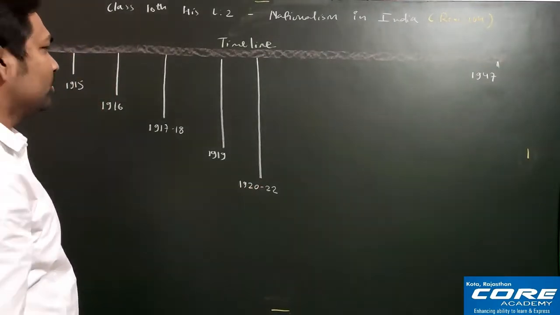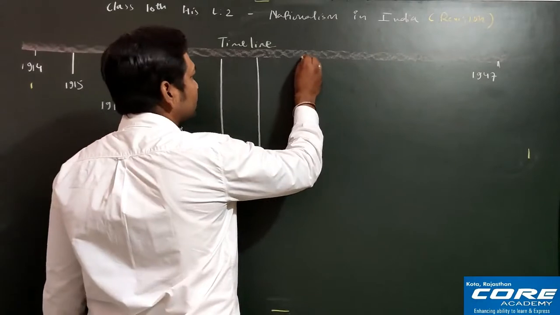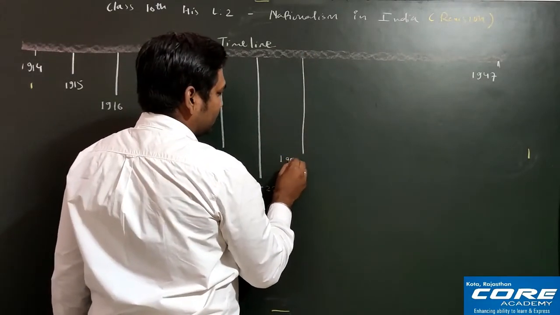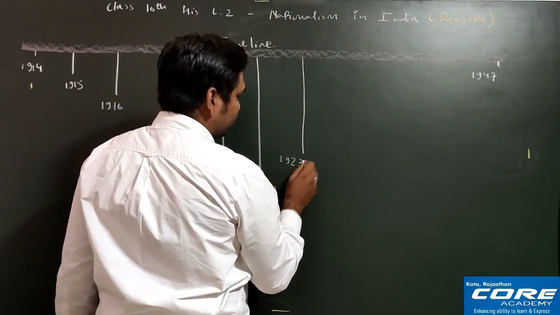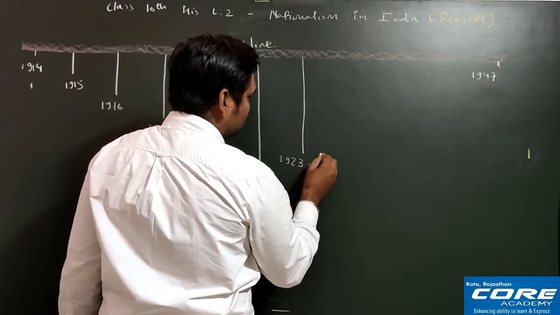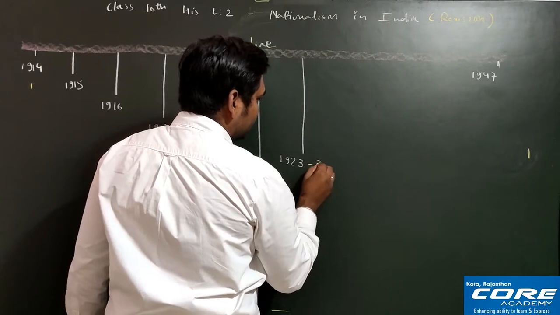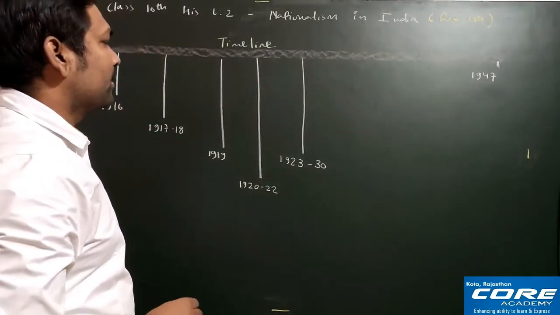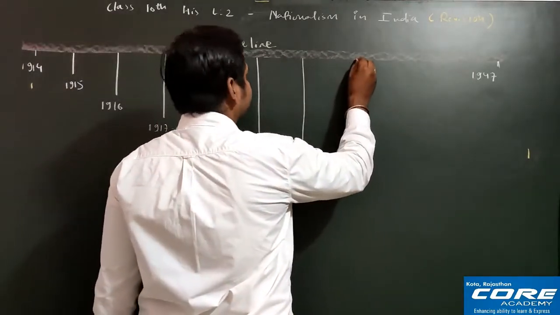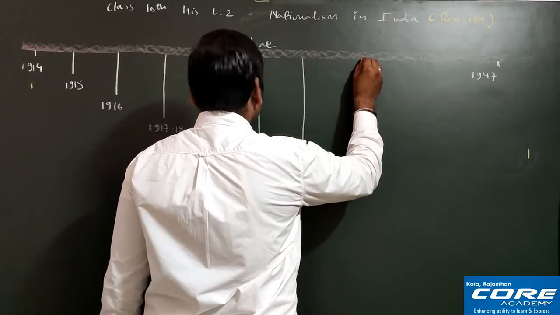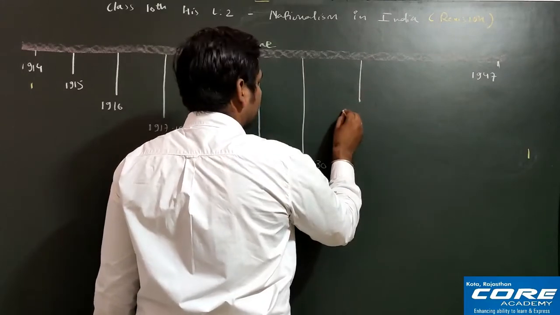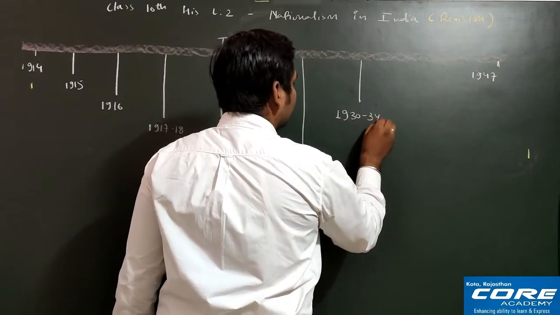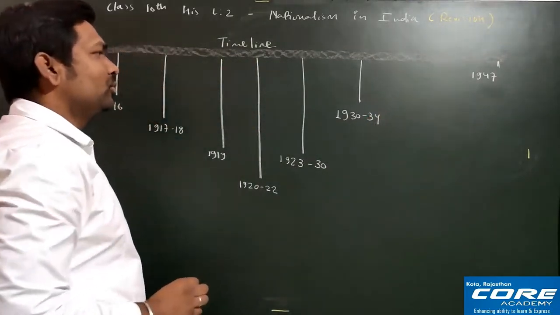Then after that the next very important period is 1923 to 30. After that the next very important period is 1930 to 34.